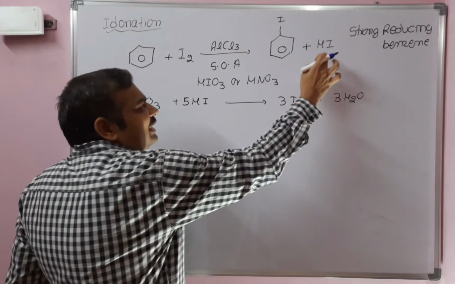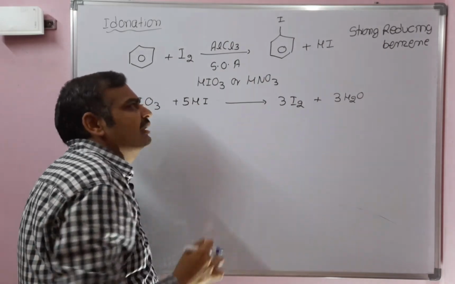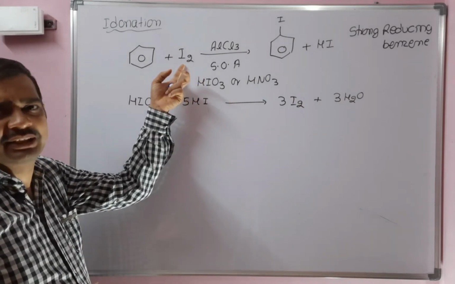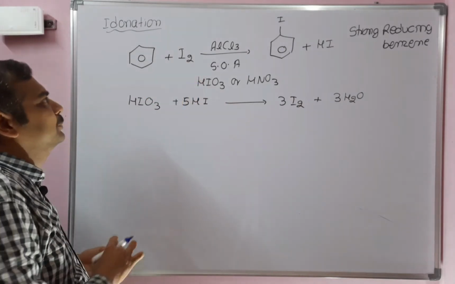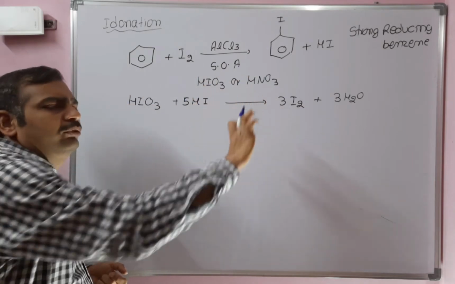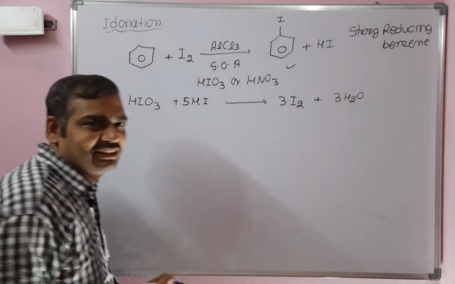That means the concentration of HI will decrease, and the concentration of I2 increases. According to Le Chatelier principle, the equilibrium shifts towards the forward direction. As a result, the reaction will complete, and you will get better yields.